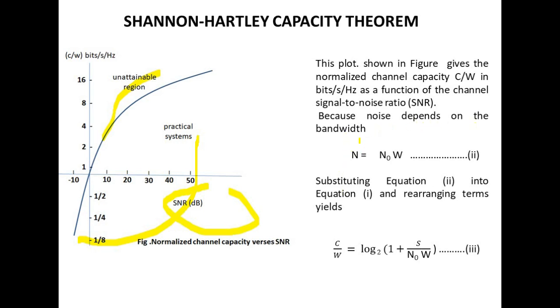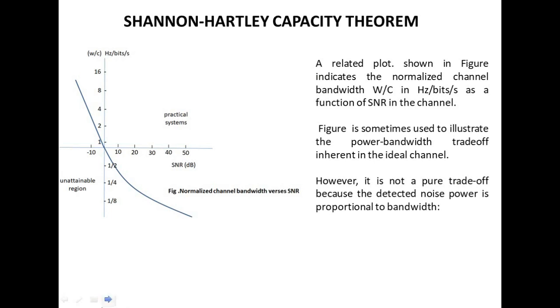Because noise depends on the bandwidth, that is N = N0 W, substituting equation 2 into equation 1 that we studied earlier and rearranging terms, we get C/W = log2(1 + S/(N0 W)). A related plot shown in the figure indicates the normalized channel bandwidth W/C in Hertz per bit per second as a function of S/N0 in the channel.